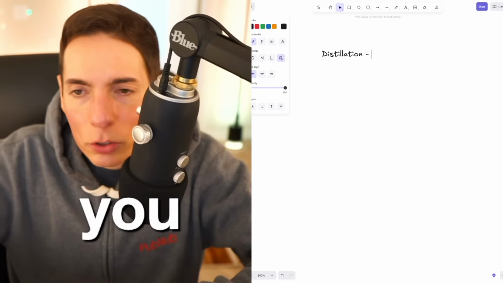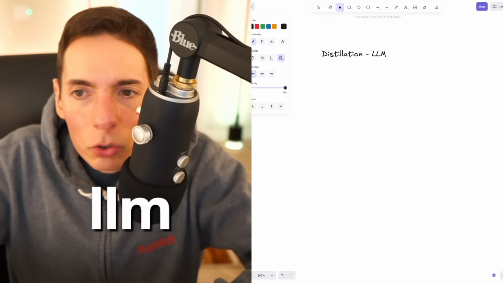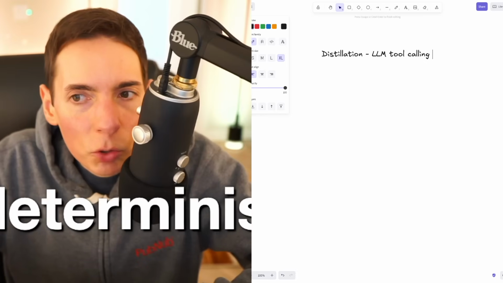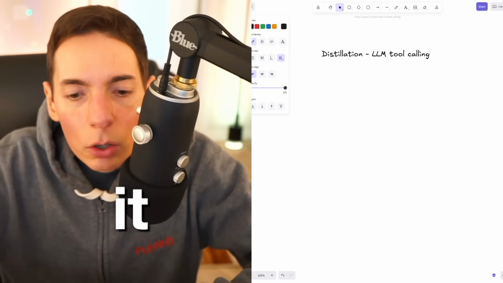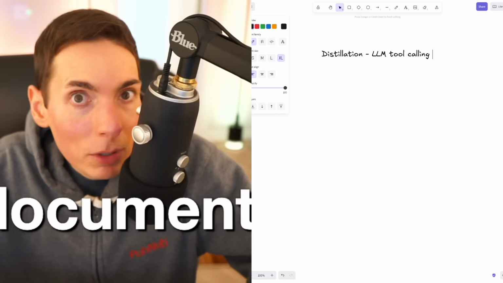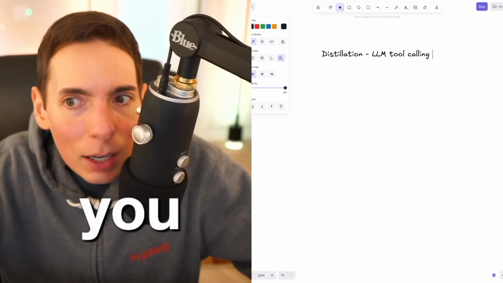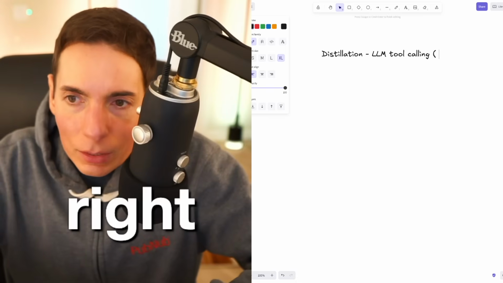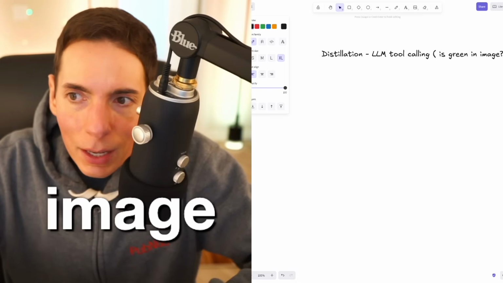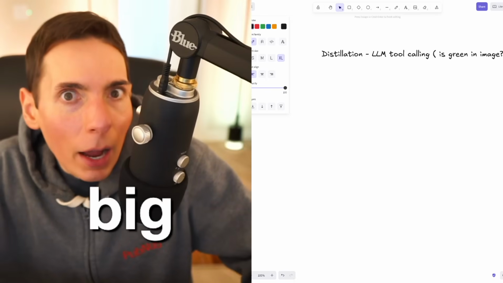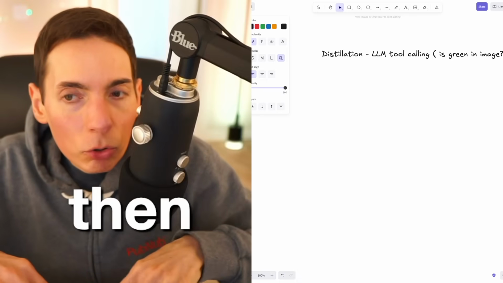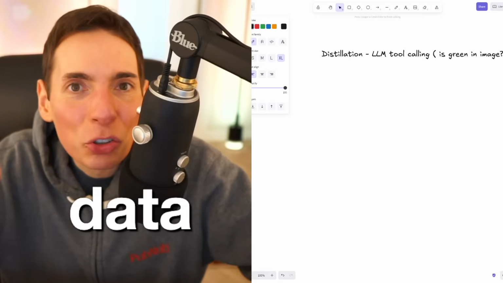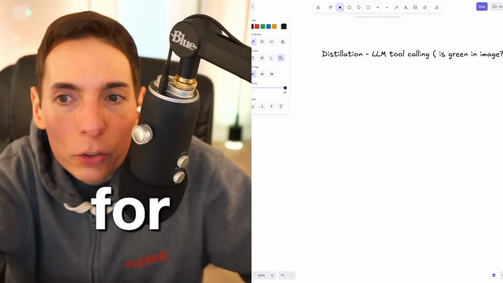This lets you use a large model like an LLM, and then you use something called tool calling or tool use to get back deterministic response output. And then you have it look over a bunch of documents or images, and you ask it questions. You say, is this image green? Or is there green in this image, right? And then the big AI will take that data, read it, and then give you a deterministic JSON serialized output, which you can then capture as your training data set for your small model.